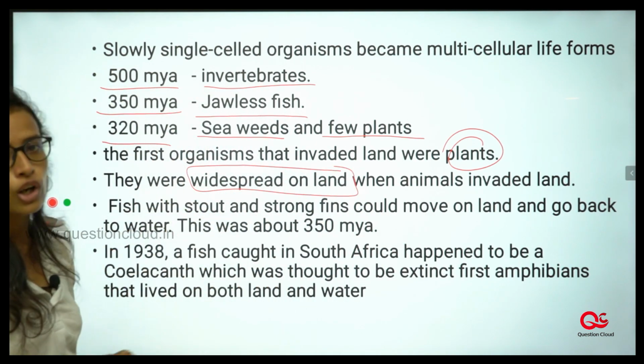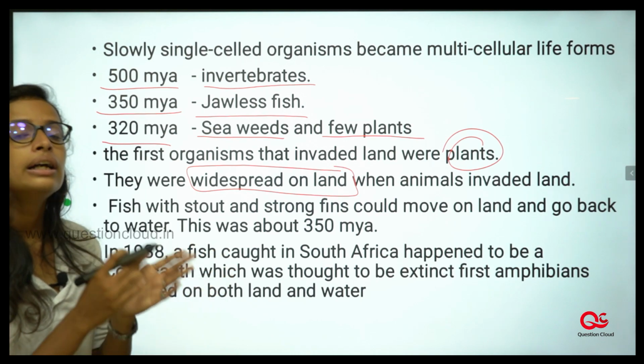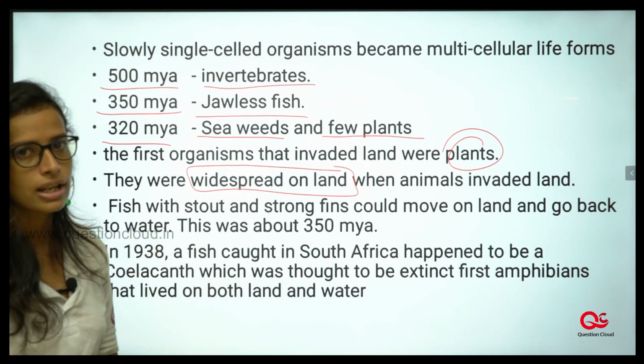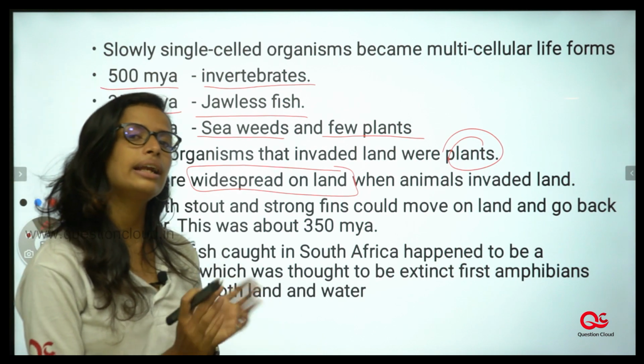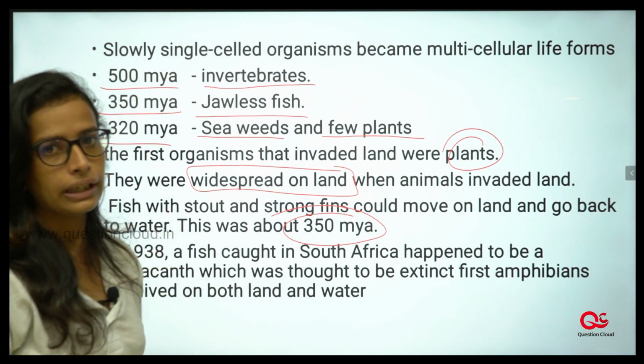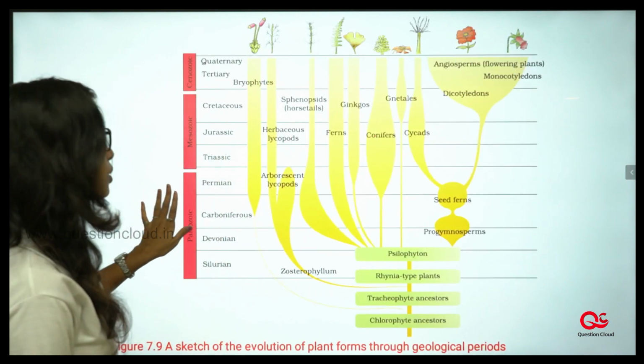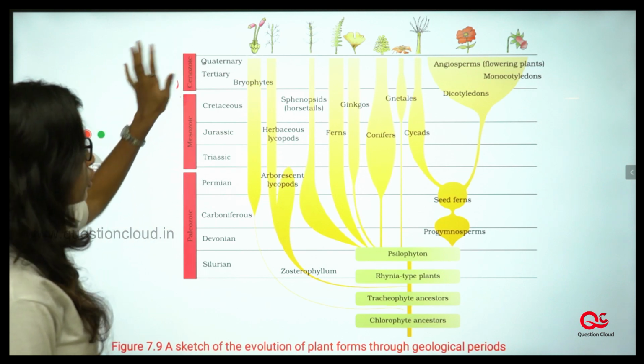Fish with stout and strong fins could move onto the land and go back. They were the first amphibians, able to live both on land and in water bodies, and this occurred 350 million years ago. These are the different periodic classifications.